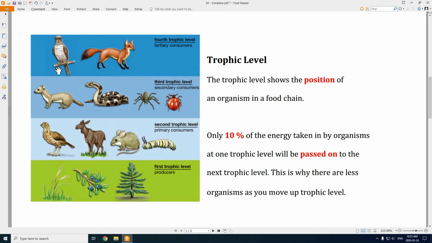Because your hawk needs to eat a bunch of weasels to survive, and your weasel needs to eat a bunch of mice to survive, and your mice need to eat a bunch of plants to survive, right? So as you move up, you get less and less organisms because they rely on so many more organisms below them to survive, and because only 10% of that energy is being passed on.